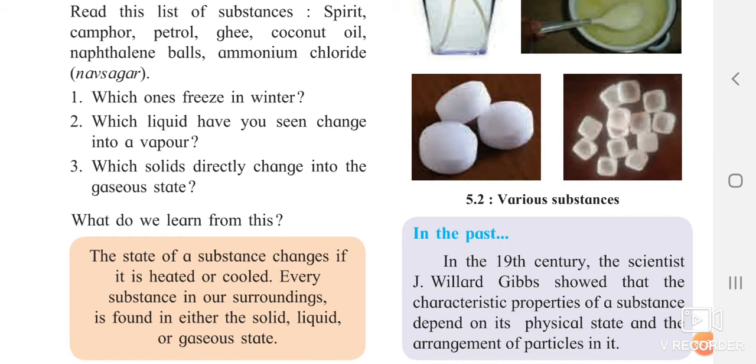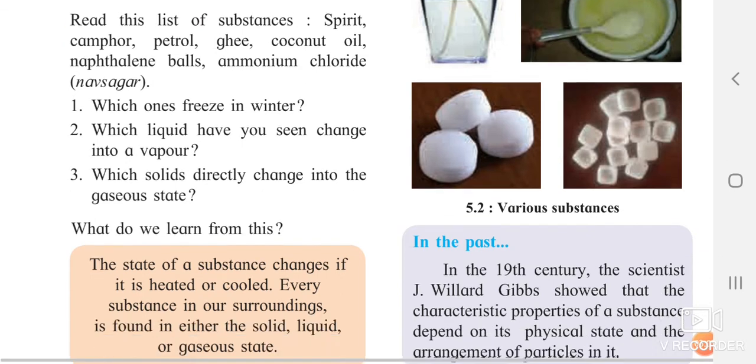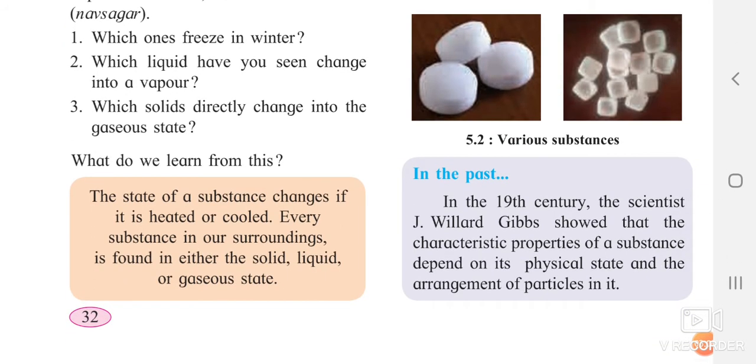That's why these liquid state materials are getting converted into solid state. And if you keep naphthalene balls and camphor balls open for a long period of time, they will disappear. They are going to get converted from solid directly to gas. And if you keep the spirit lamp open, or kerosene or petrol open, or if you keep your perfume open, whatever smell or gas is included in it will totally disappear. Why does this happen? Yes, so what we have learned from this is that the state of a substance changes if it is heated or cooled. If you are heating it or cooling it, the state of the substance changes.